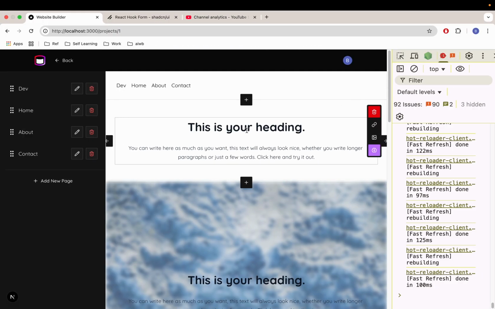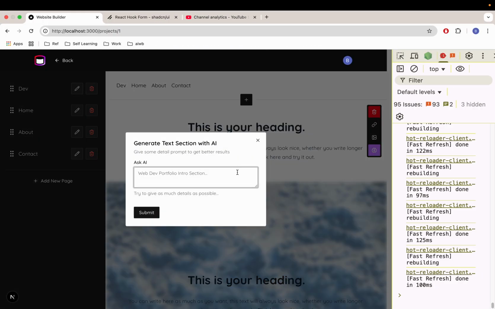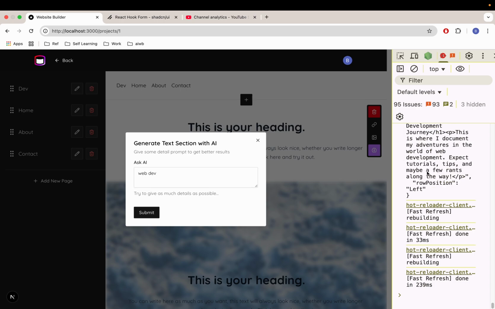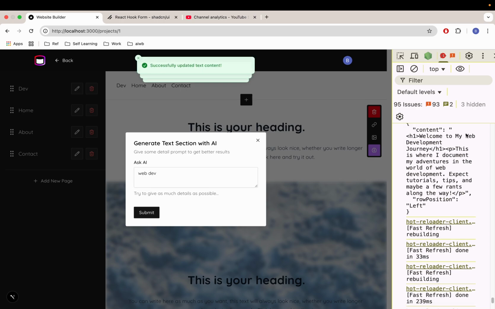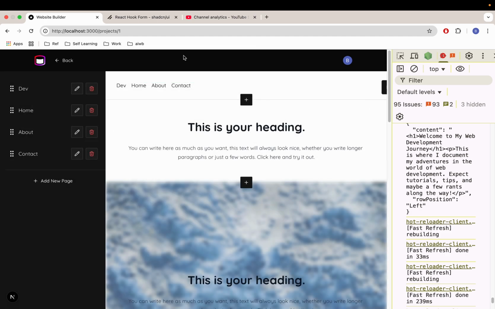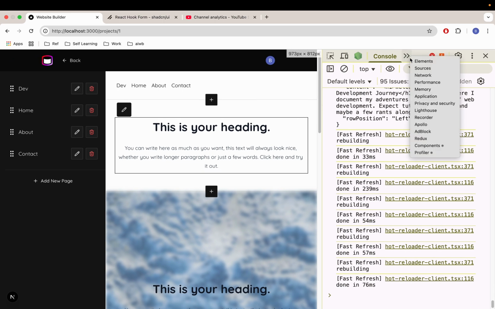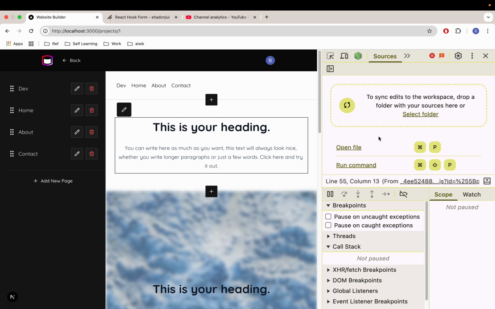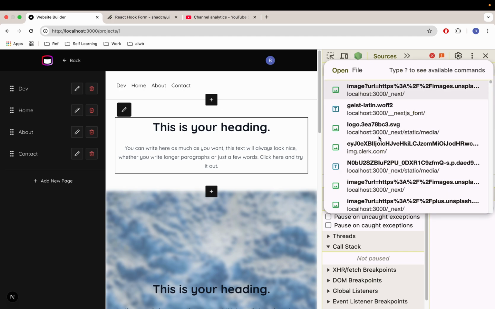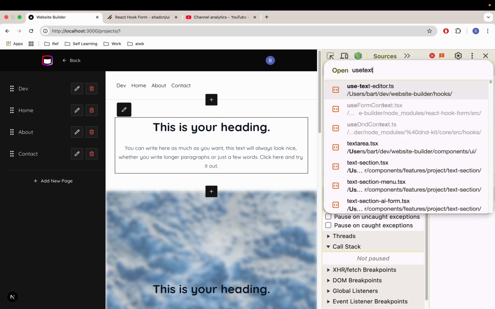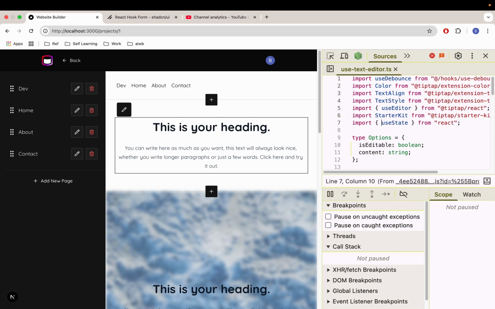So if we just go here, if we do web dev as an example, we're getting the data for sure here. Welcome to my web development, but our UI does not change, right? But here, as you can see, something happened. So I think something we need to debug here. So I'm gonna go to source directory and then go to maybe use TextEditor, which is the hook that we are actually passing this data.